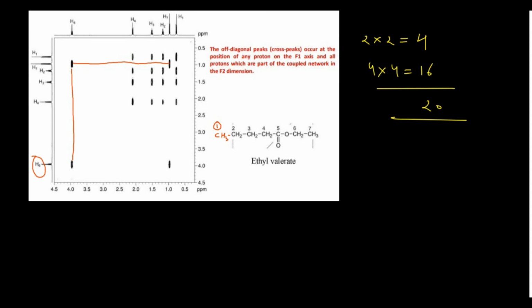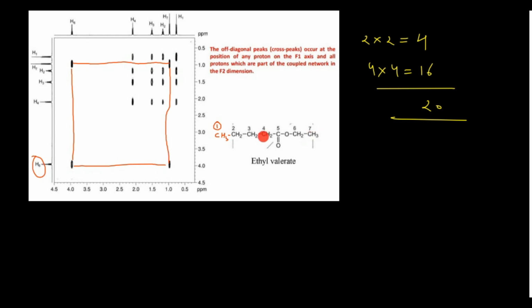And then you can come here, and you can very easily see this is at 1.0, which is again correlating with this 7. If you want, you can connect them like that. So this is one spin system which is there in that case.